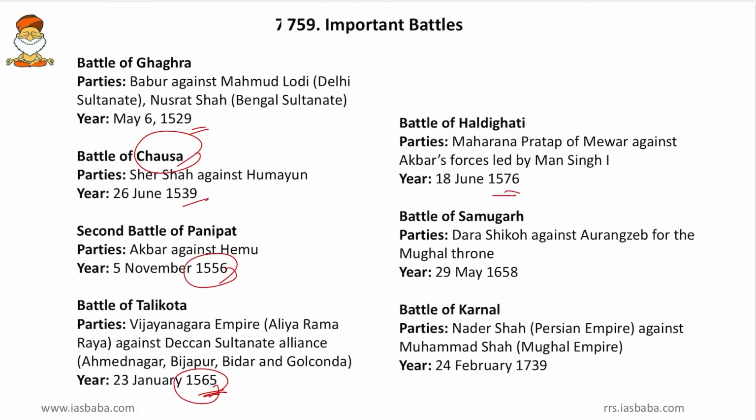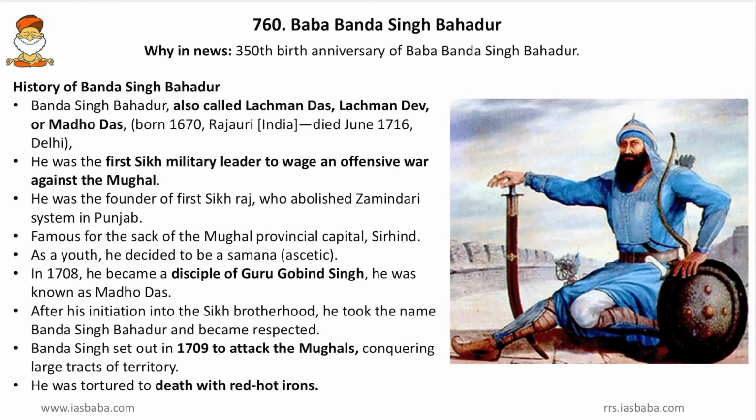Then the Battle of Samugarh we discussed, it was between Dara Shikoh and Aurangzeb for the Mughal throne. Then the Battle of Karnal, that is Nadir Shah against Muhammad Shah. So here the taking away of the Peacock Throne is also worth remembering, and this took place in 1739. So these are some of the battles. Friends, when asked in chronological order, you should be able to write them. So remember them carefully.